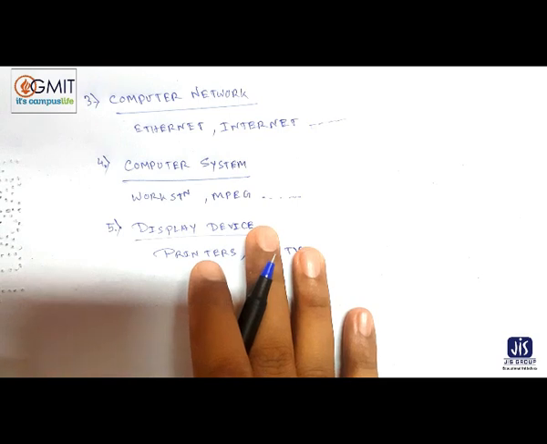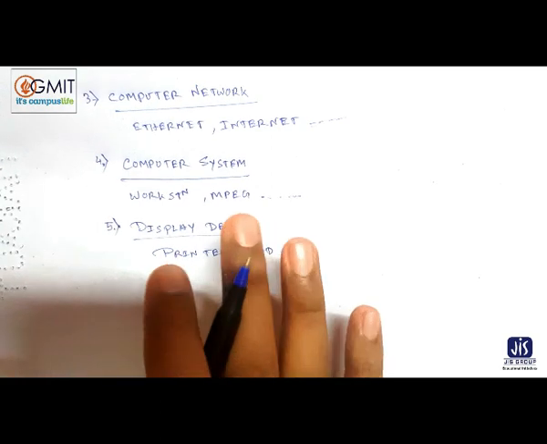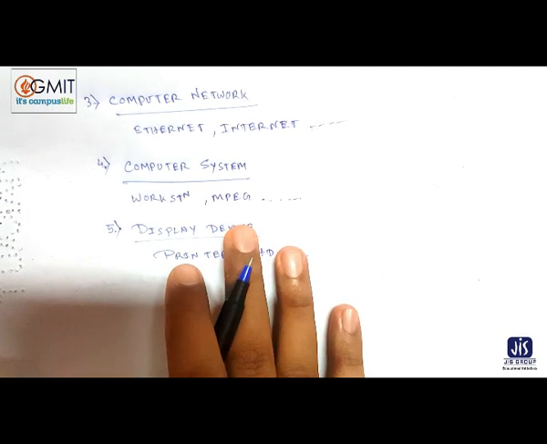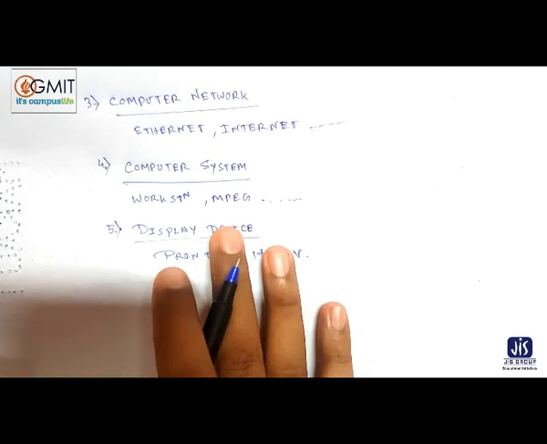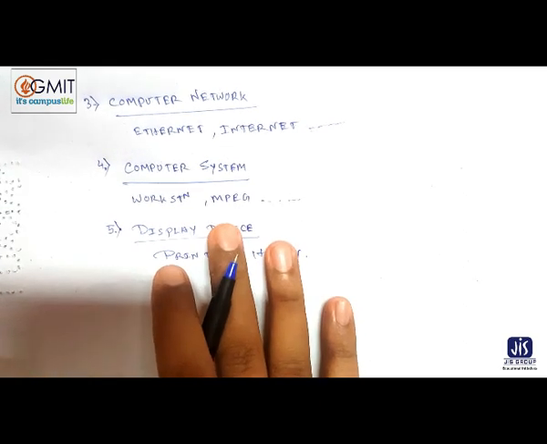So what we have learned: what is a multimedia system, how we can explain this multimedia system, what the different parts of the multimedia system are: text, audio, video, graphics, and animation, and then the properties of multimedia system: multiple media, controlling, integrity, digital representation, scope of interactivity, etc. And lastly, the basic components of multimedia system, and these are the 5: capture device, storage device, computer network, computer system, and display device. So that's all about the multimedia system, basic definition and structure of multimedia system.